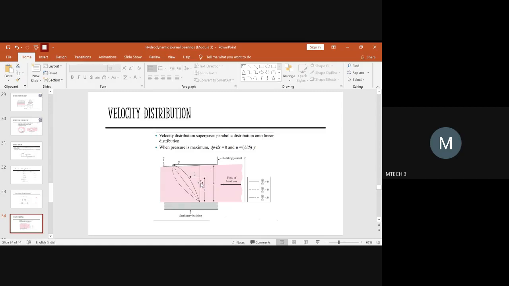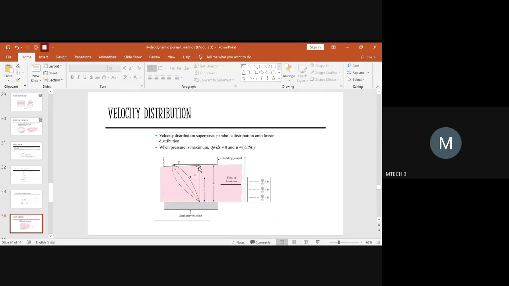Suppose you want to find out the velocity gradient across a particular point here. It will be moving with some velocity gradient, and that will vary with respect to the distance away from the fixed plate, right? So it will be small ∂u/∂y. This will be the velocity gradient with which the fluid will be moving at this particular point. But here it will be moving at a higher velocity gradient, since it is very near to the rotating part, which is the capital U we refer to.